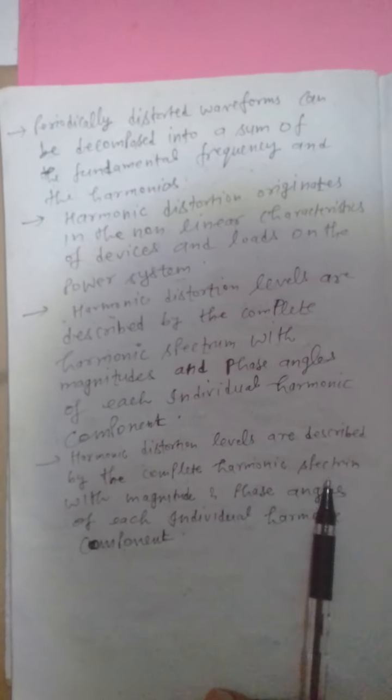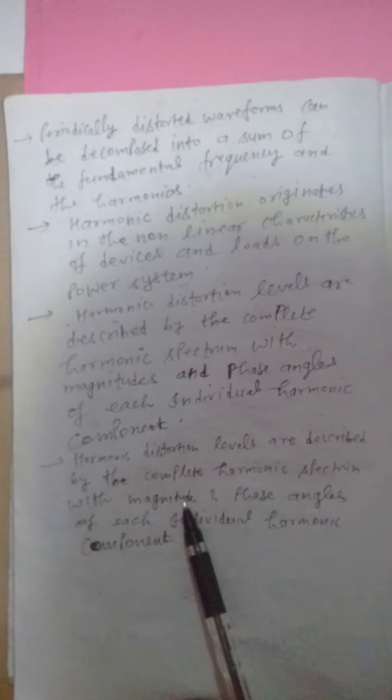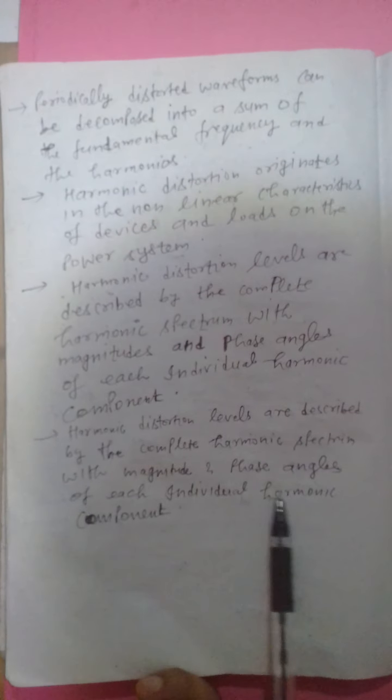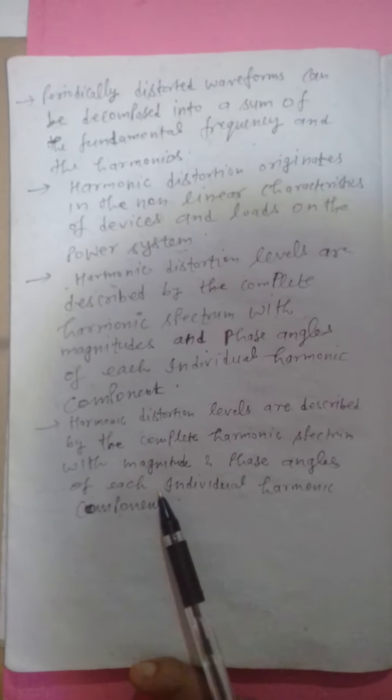Harmonic distortion originates in the non-linear characteristic of devices and loads on the power system. Harmonic distortion levels are described by the complete harmonic spectrum with magnitudes and phase angles of each individual harmonic component, right?